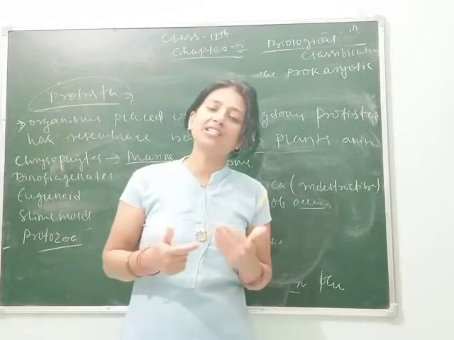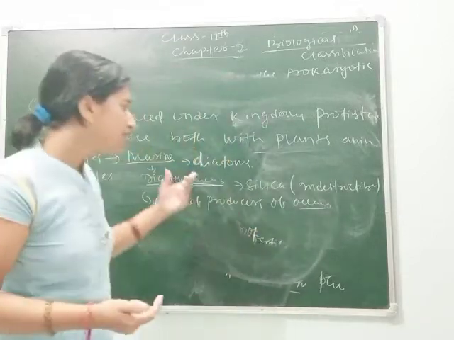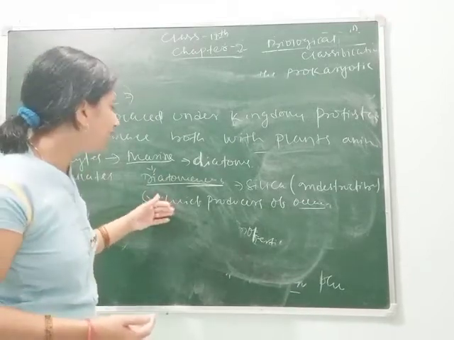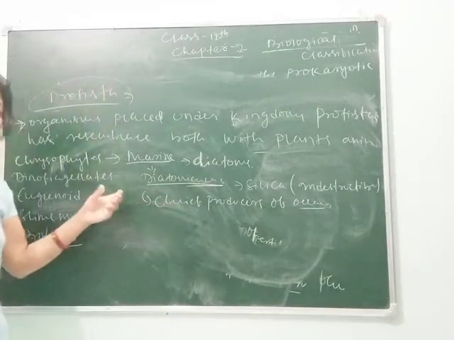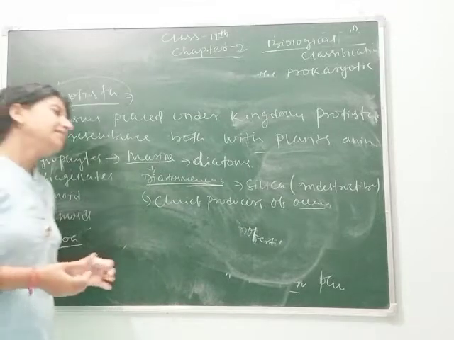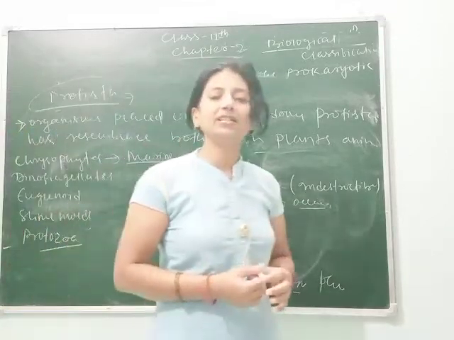That's why they are called the chief producers of the ocean. The rest of the organisms found in the aquatic medium use the diatoms as their food. This is not enough of their work. They are also used for polishing and for filtering syrups.